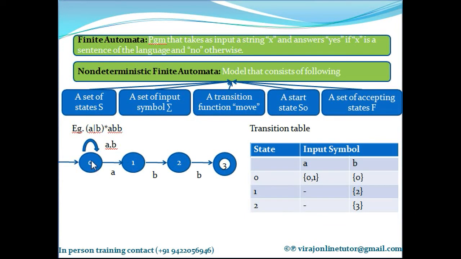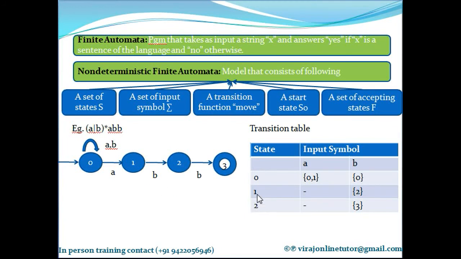If the machine is in state 0 and A is the next input symbol, it can either go to 0 or it can go to 1. That's why it is 0, 1. When the machine is in state 0 and the input character is B, it will go to 0. That's why when the machine is in state 0 and the input character is B, I go to state 0 itself.